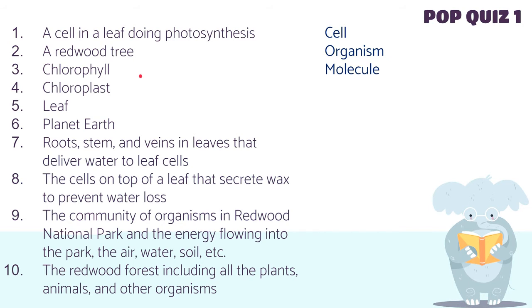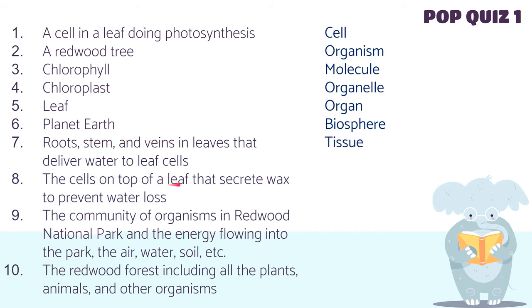Now chlorophyll is found inside the chloroplast. That makes the chloroplast an organelle. Leaf is an organ of a plant. The planet Earth is the biosphere. Roots, stem, veins in leaves that deliver water to leaf cells. Roots, stem, and veins. Tissues.